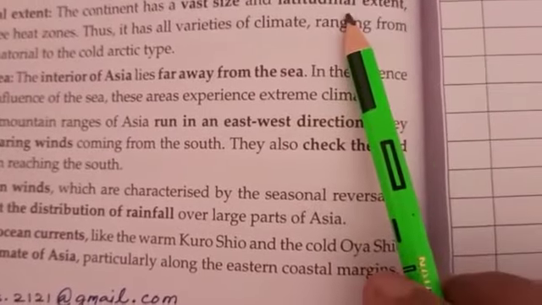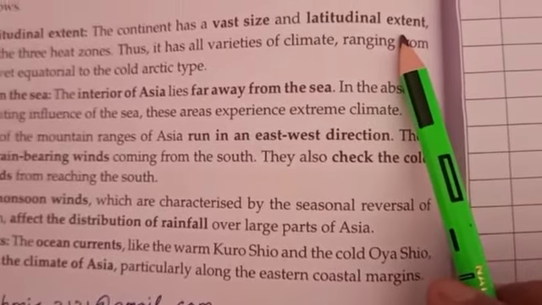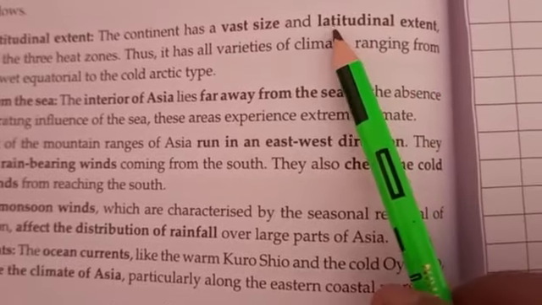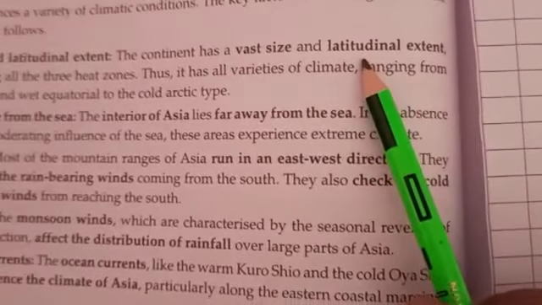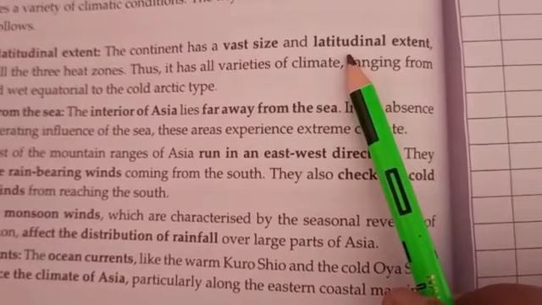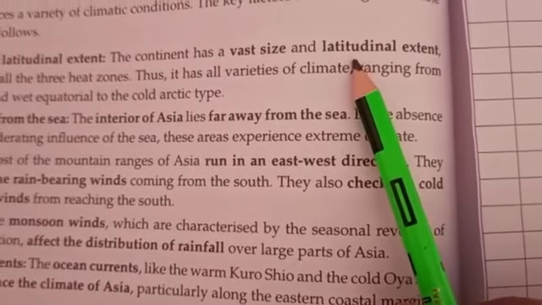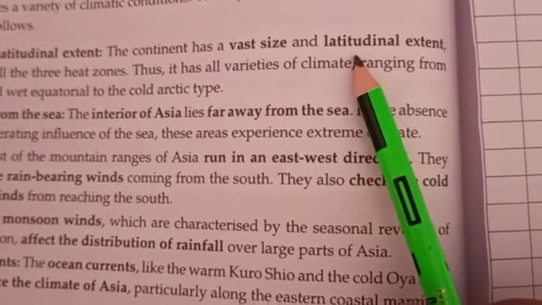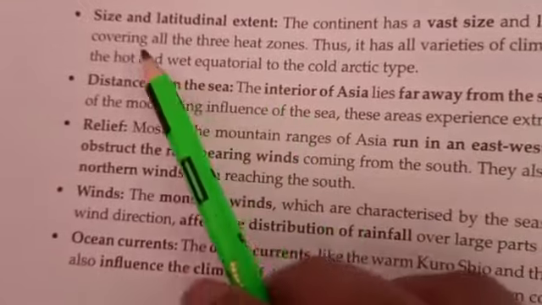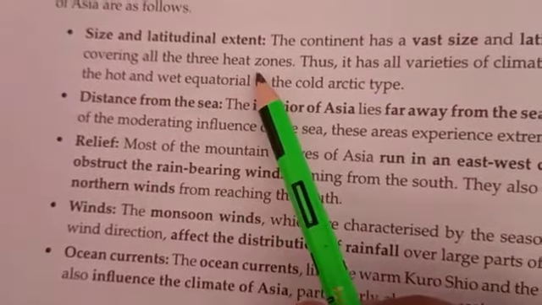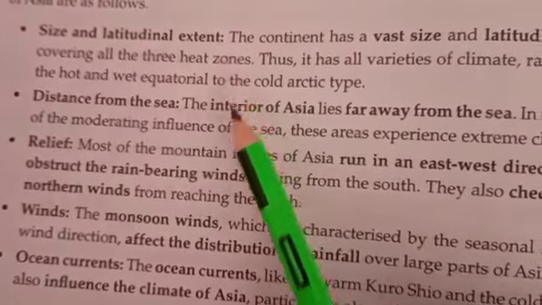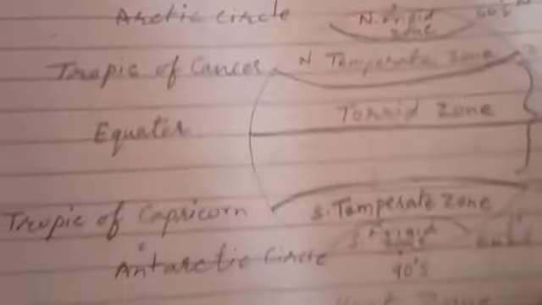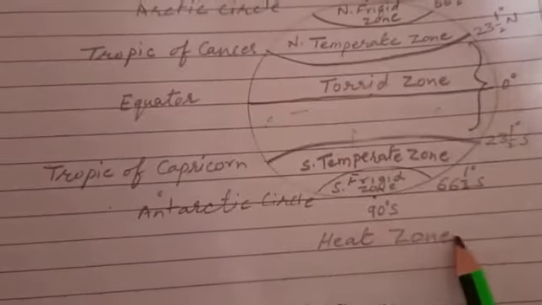The latitudinal extent. I hope, children, you remember the latitudes and the longitudes. Latitudes are the lines which are parallel to the equator, covering all the three heat zones. Here I have made a figure of heat zones.